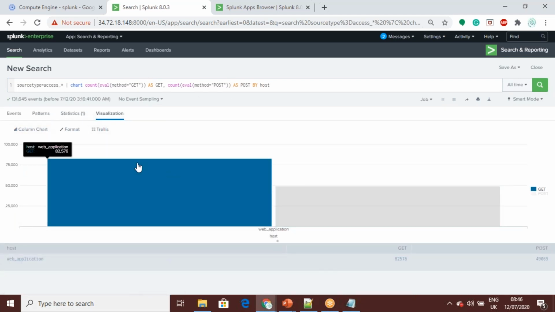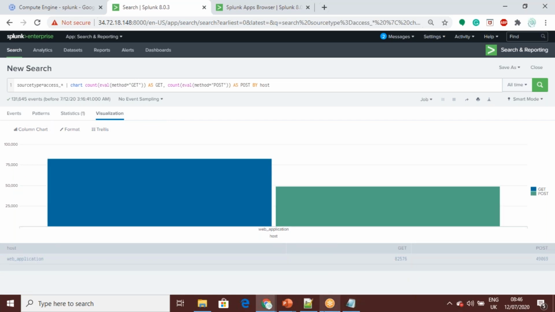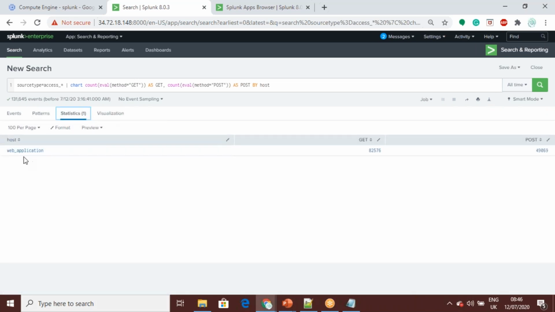So this is basically the chart feature. We can create various kinds of charts. This is patterns, and this statistics is like statistics of values. You can see the web application.